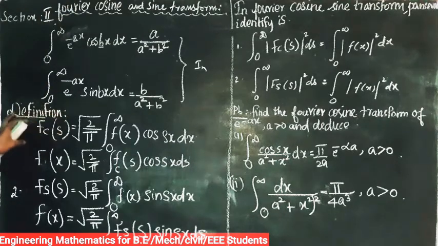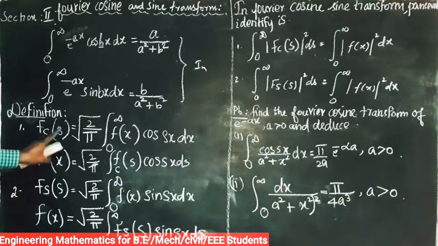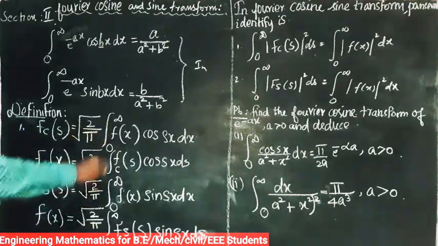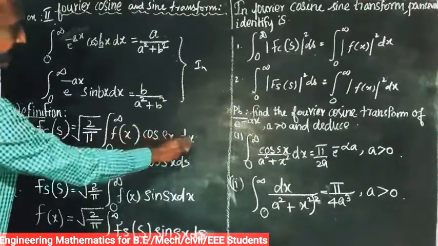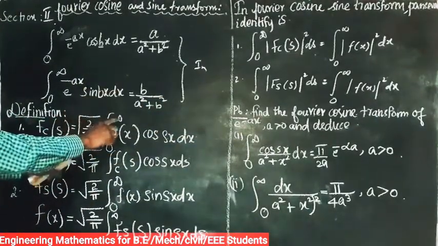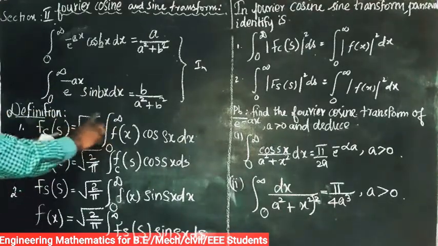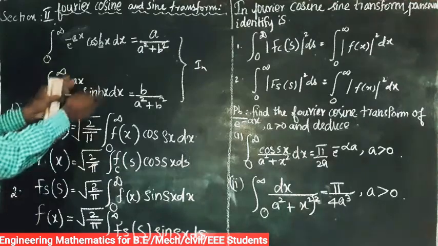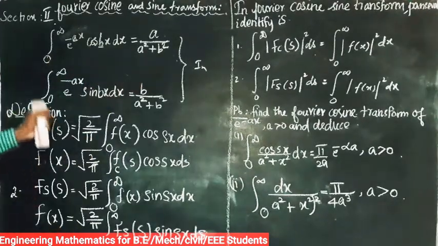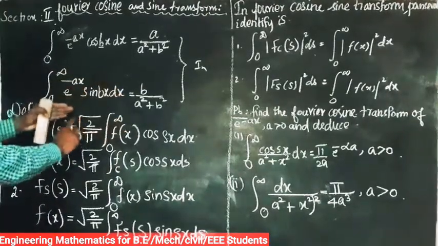Then write the definition of the Fourier cosine transform. Fc of s is equal to root of 2 by pi integral 0 to infinity of f of x into cos sx dx. In the Fourier transform we write 1 by root of 2 pi. Here, for the sine transform or cosine transform, we write 2 by pi. In the Fourier transform the range is minus infinity to plus infinity, and in the sine and cosine transforms the range is 0 to infinity. We write root of 2 by pi.